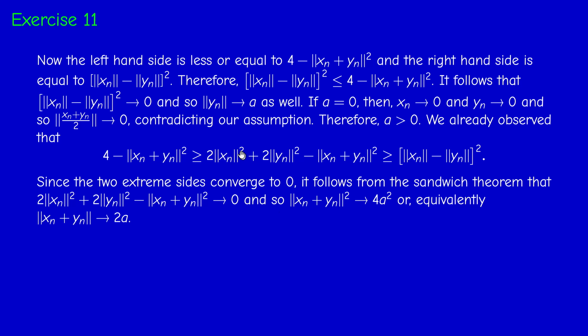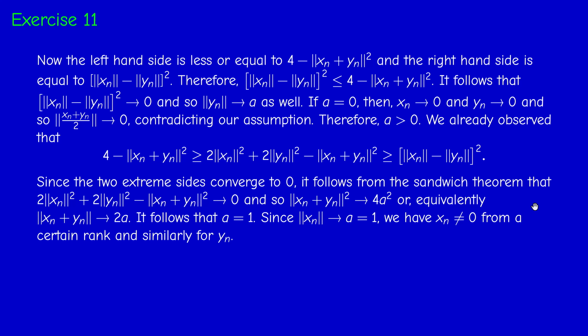Okay. Now, if you look at the middle term, this term converges to 2a squared, so 4a squared. Therefore, the norm of xn plus yn squared converges to 4a squared. Or equivalently, the norm of xn plus yn converges to 2a, which is strictly positive. But the norm of xn plus yn converges to 2, and therefore 2a equals 2, therefore a equals 1. Okay, so the norm of xn converges to 1, and the norm of yn converges to 1.